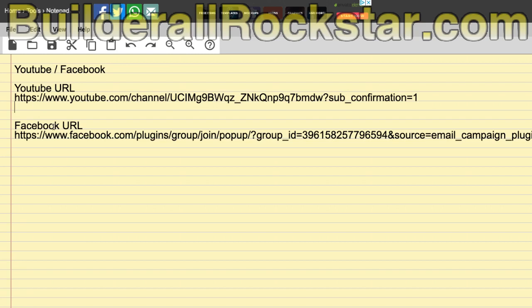For the Facebook group, it's this URL, and this URL you cannot find anywhere. I will show you how to find it. What is it? It's the group ID. This is the number, the ID of your group, and you need to put this URL completely. You cannot remove this part. So how do you find it? I will show you in my Facebook group.